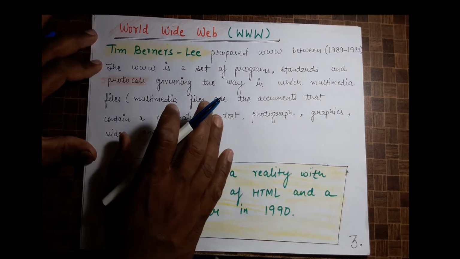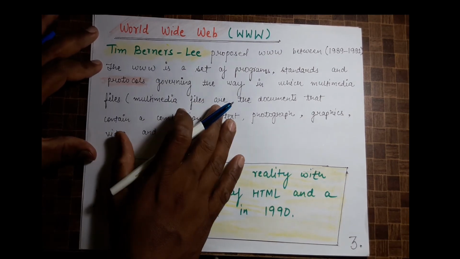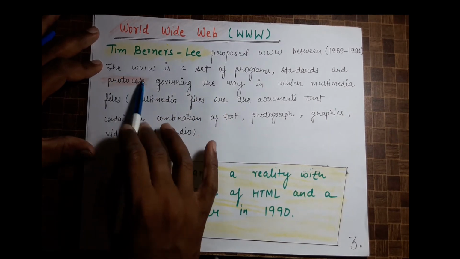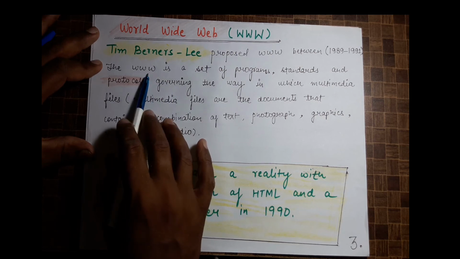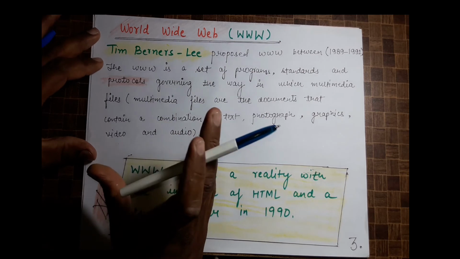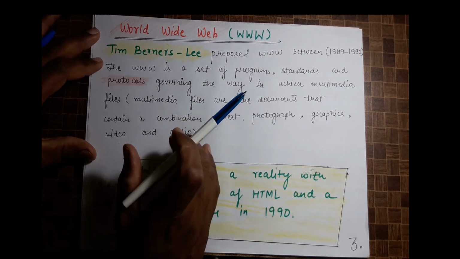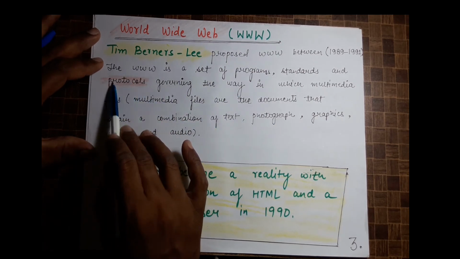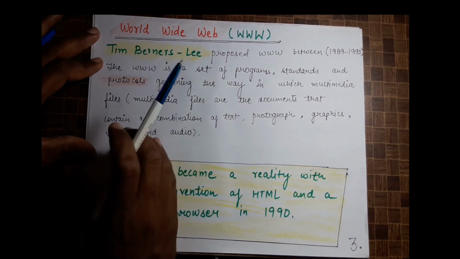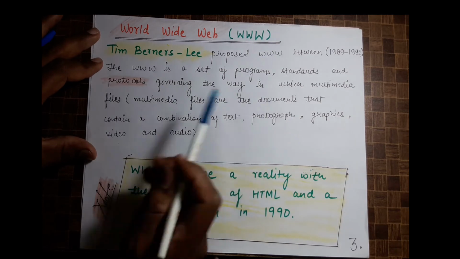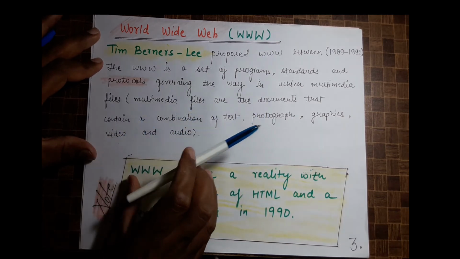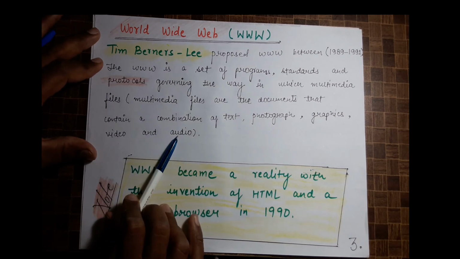They are there by some rules, some protocols, and these protocols are www. The www has a set of program standards and protocols, meaning rules and regulations that tell how to include multimedia files, photographs, graphics, video, and audio.